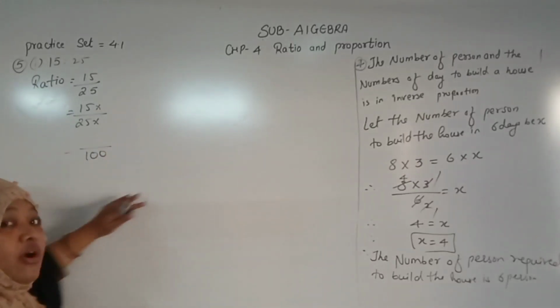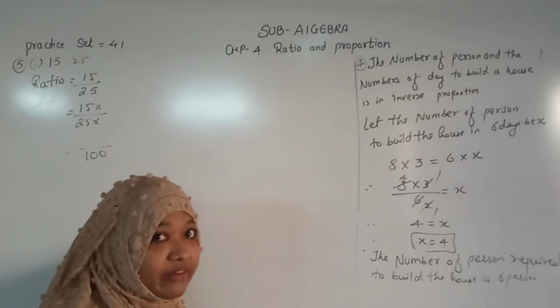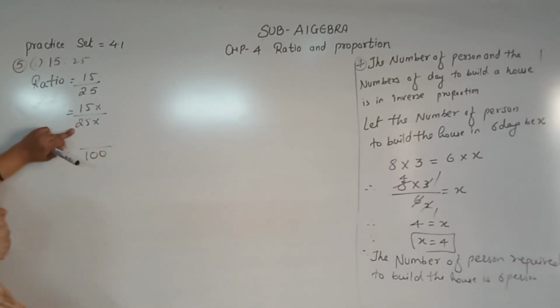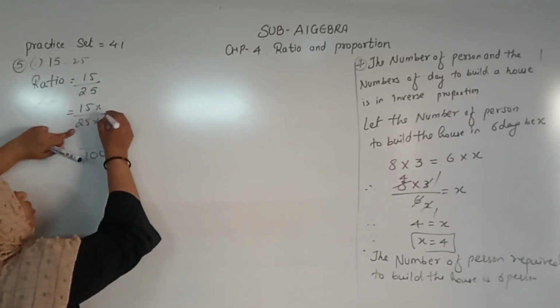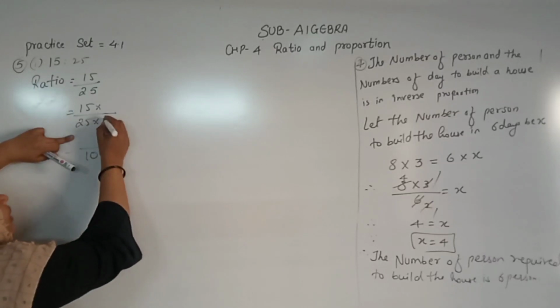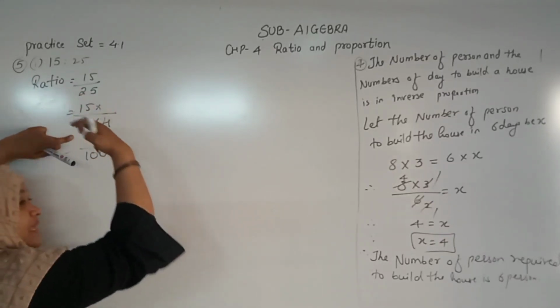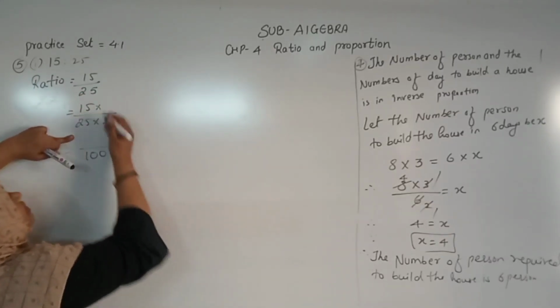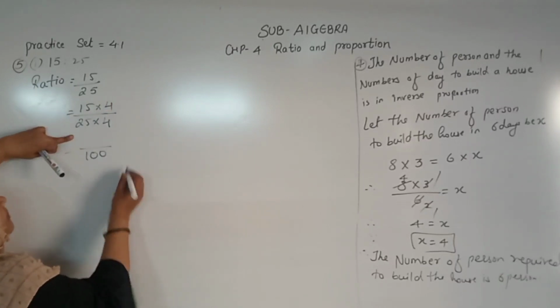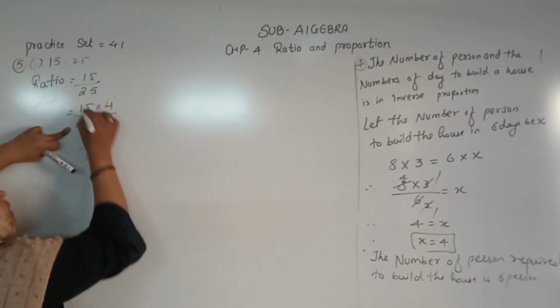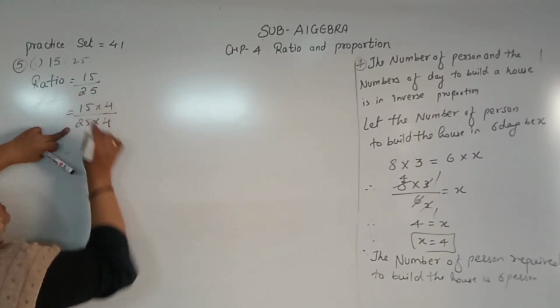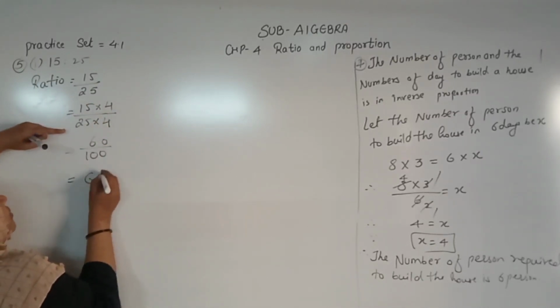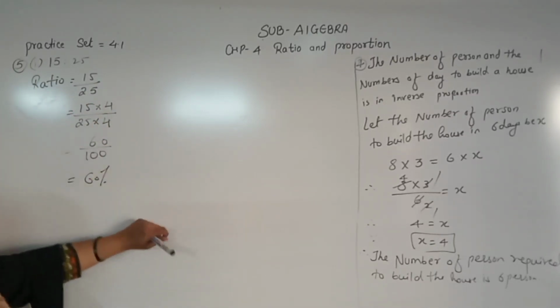जब denominator 100 होगा तभी तो numbers ratio percentage में convert होंगे, right? So 25 multiplied by what? We want the 100. 25 fours are 100. If we multiply something in the denominator, the same thing we have to multiply in the numerator. चलो, 4 5s are 20, 2 carry, 4 1s are 4 plus 2 is 6. So it converted into 60%.